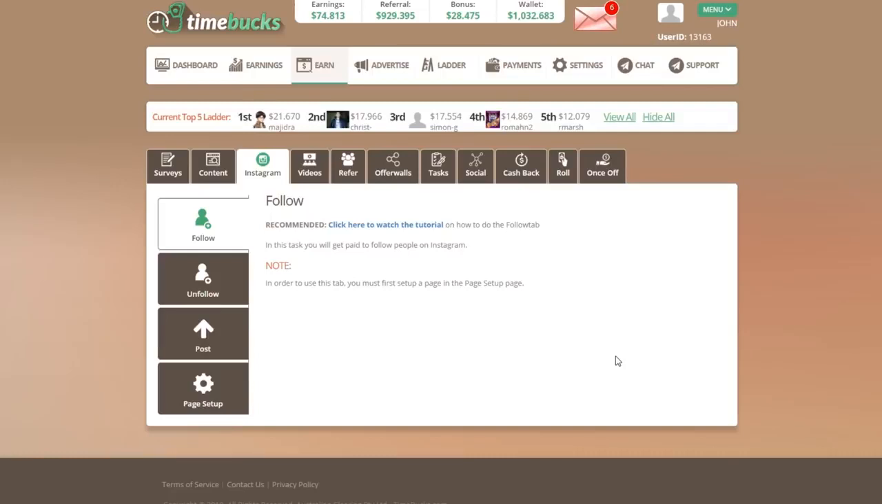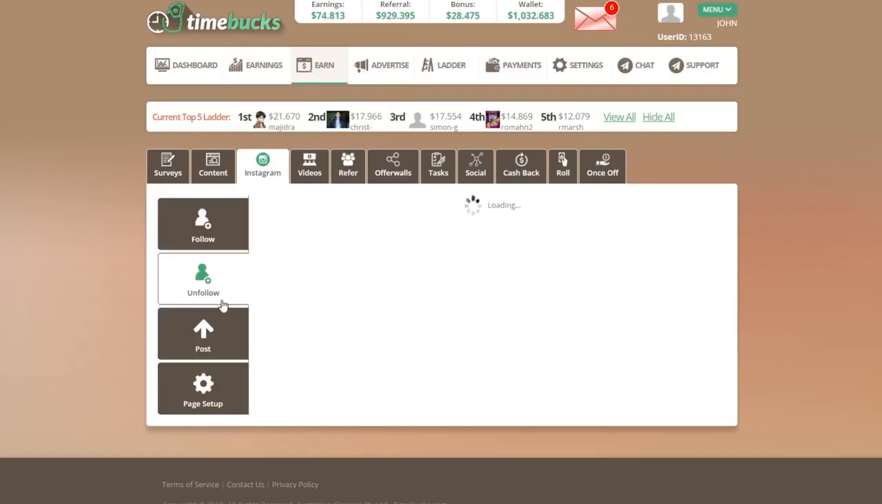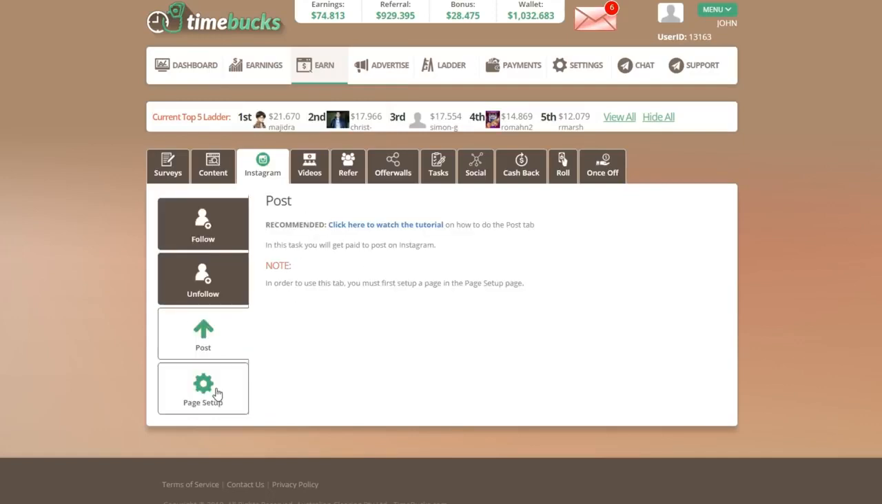In this tutorial, I'm going to show you how to do the Instagram task. When you first enter the Instagram task, you'll see that there's follow, unfollow, post, and page setup. These three tabs you cannot do unless you first set up a page. So in here it's going to say, in order to use this tab, you must first set up a page in the page setup tab. And same goes for the unfollow and the post.